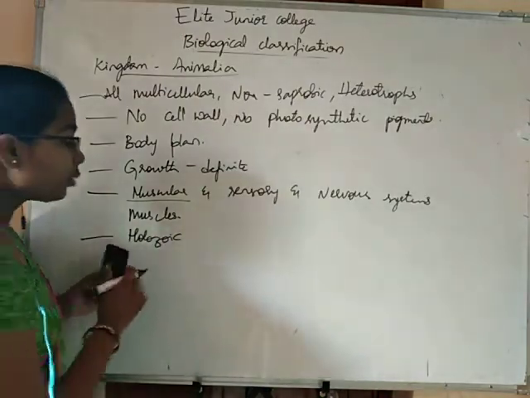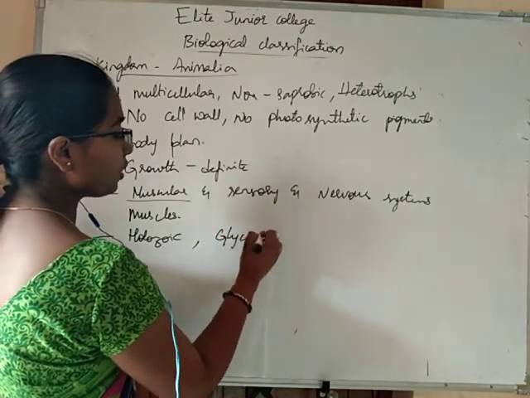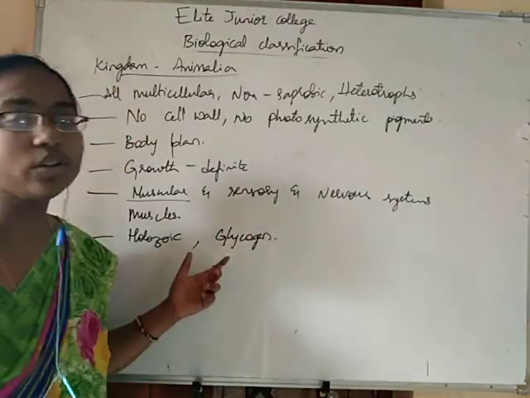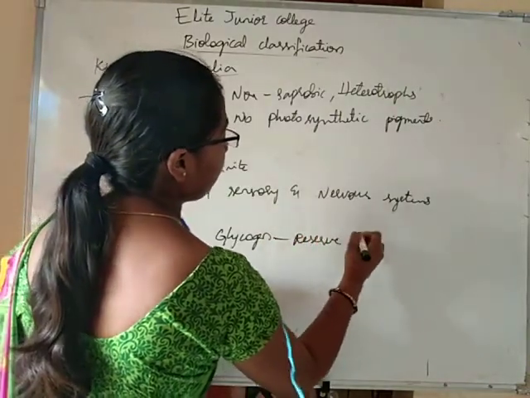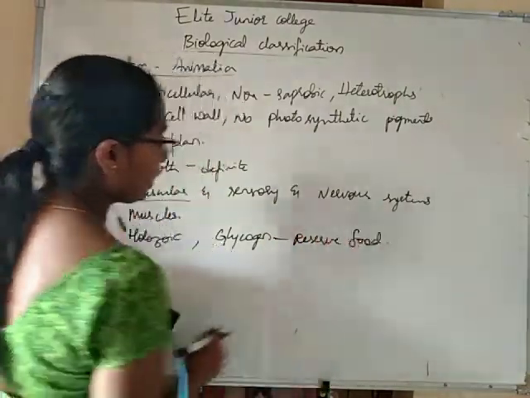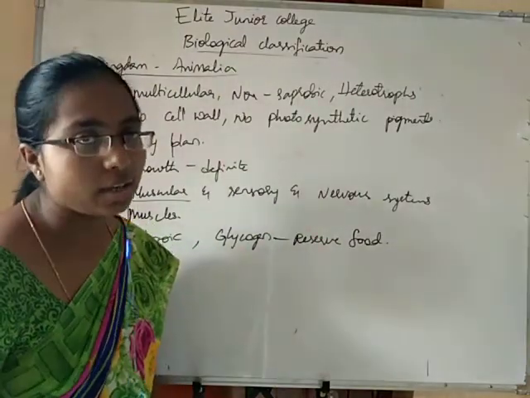Okay. And the most common type of reserve food material is glycogen. Glycogen is the stored food material, the reserve food material in animals.